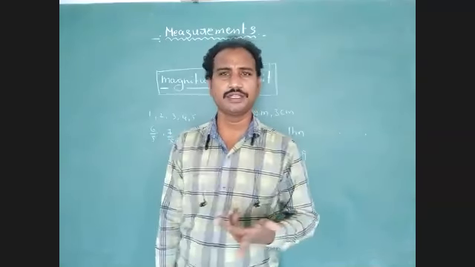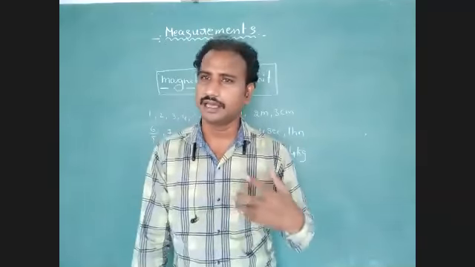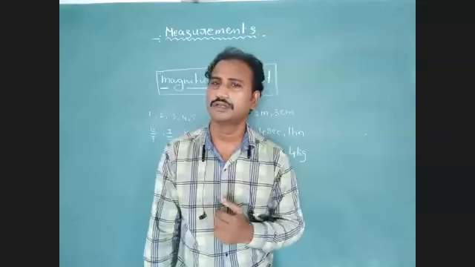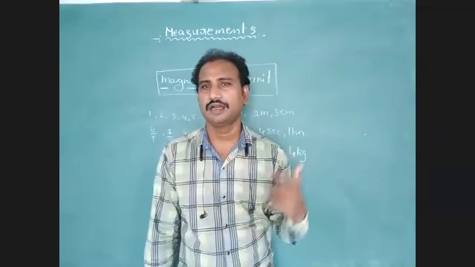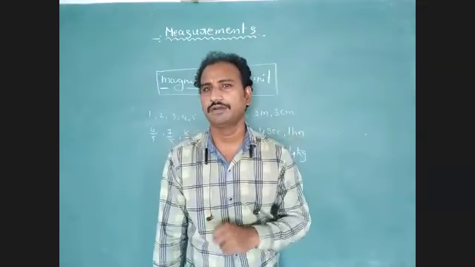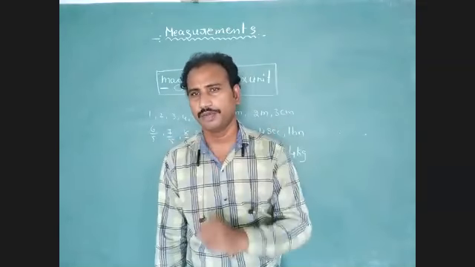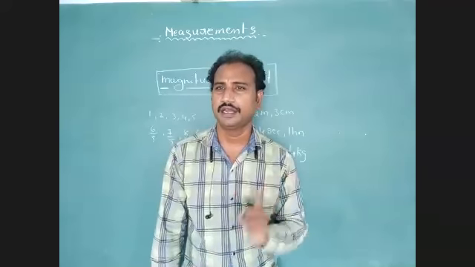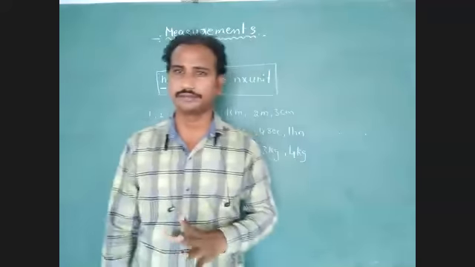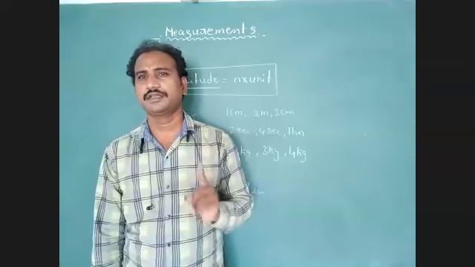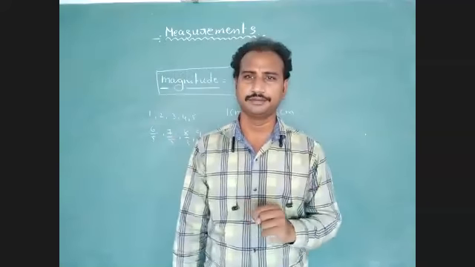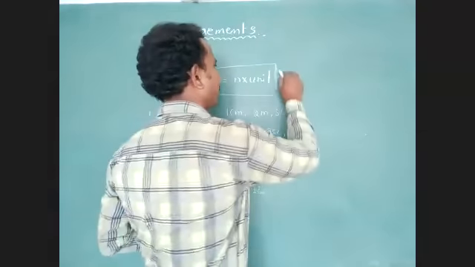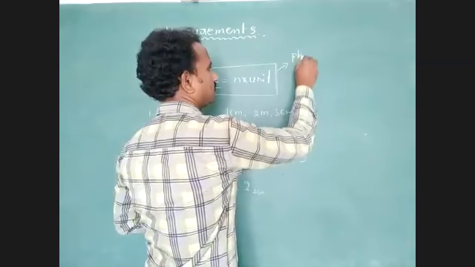Calculating temperature, which one is required? Thermometer is required. Calculating electric current, which instrument is used in our house? Ammeter. To calculate voltage in electric circuits, which instrument do we use? Voltmeter. One instrument is compulsorily required for calculating each physical quantity. So we want to define this physical quantity.